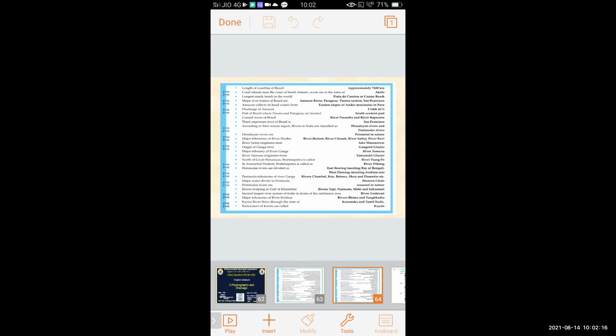Peninsular tributaries of river Ganga. Peninsular tributaries of river Ganga are river Chambal, river Ken, river Betwa, river Stone, and river Damodar. These are the peninsular tributaries of river Ganga. Major water divide in peninsula is Western Ghat.